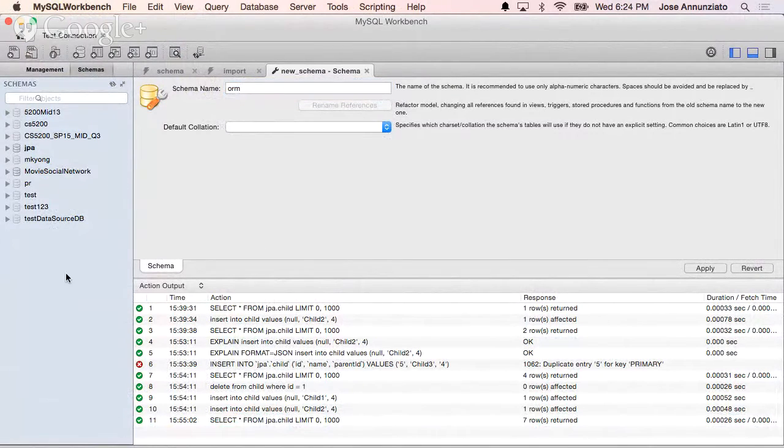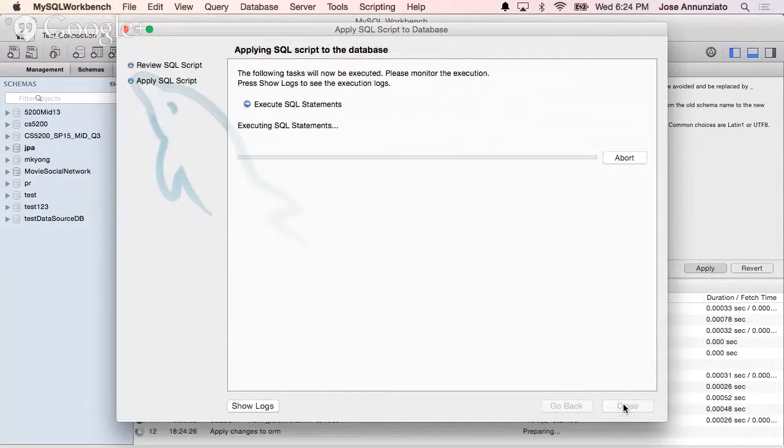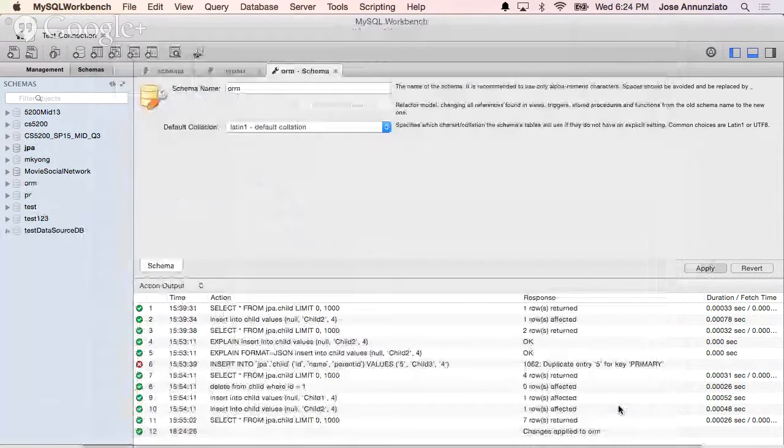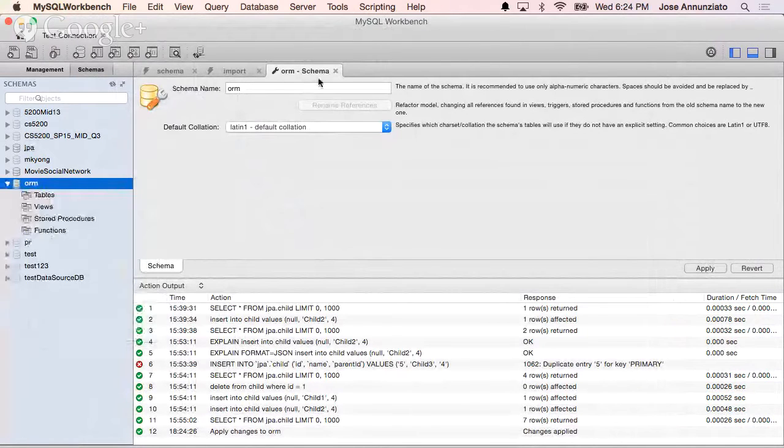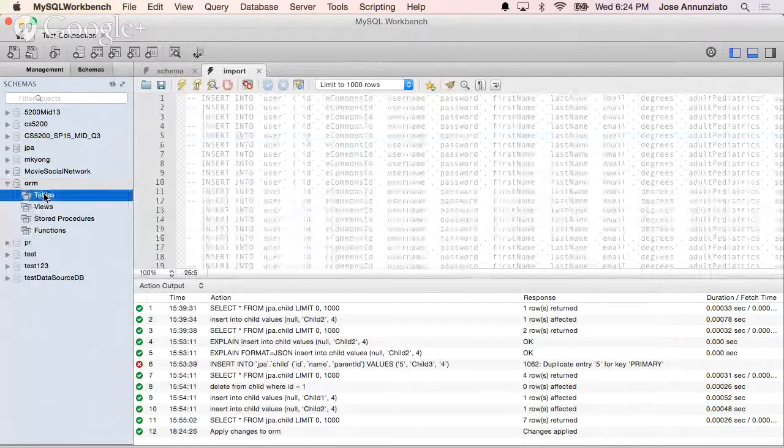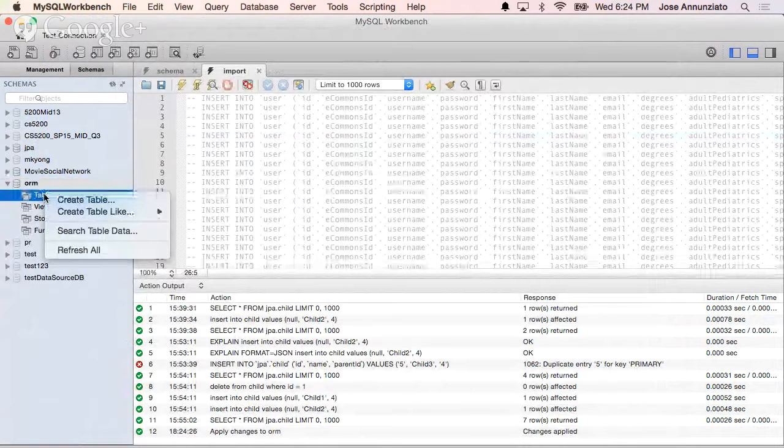And I'll make that. Let's see. Apply. So there we go. I'll make this the default schema. Okay, there it is. So I'll say set as a default schema, and I'll close this. And we're going to create a couple tables. So let's start off with just the movie table, right? So we'll have here create the table.